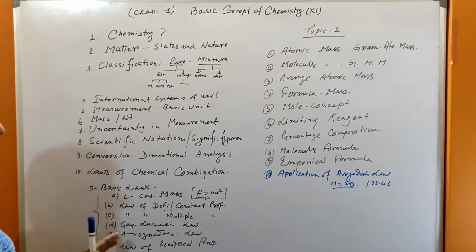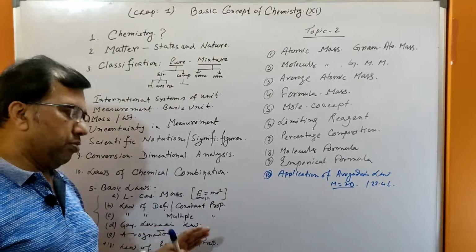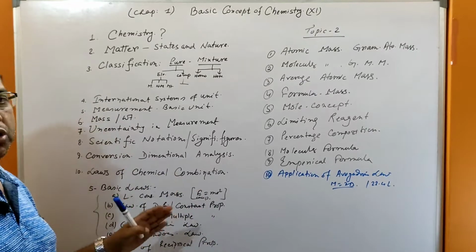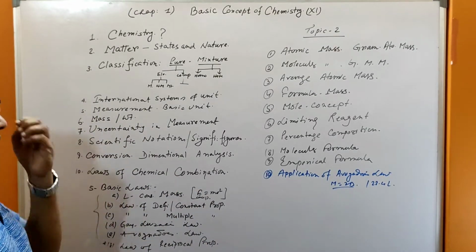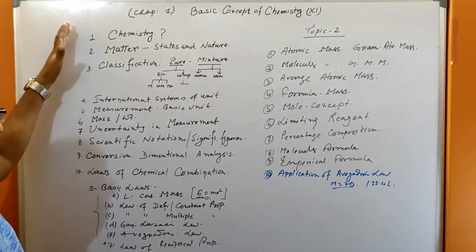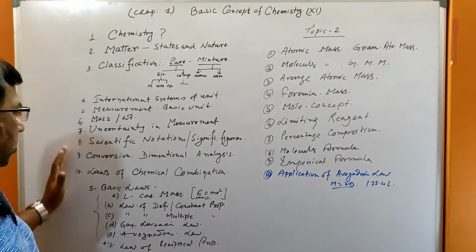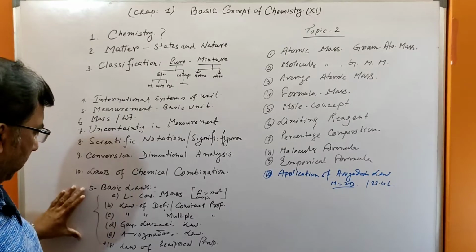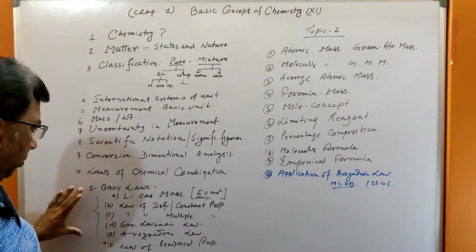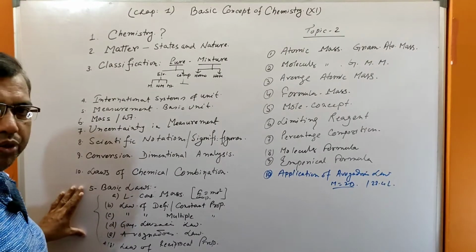Besides this, Dalton's atomic theory, its merits and some drawbacks, all these things you have to go through. This basic law, these 5 laws, are very important.